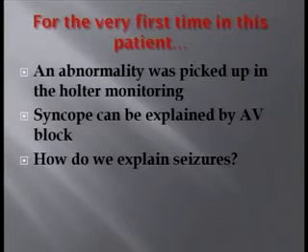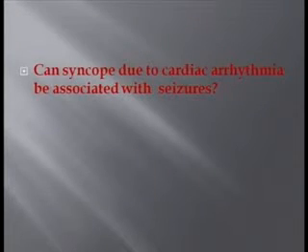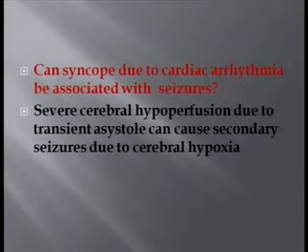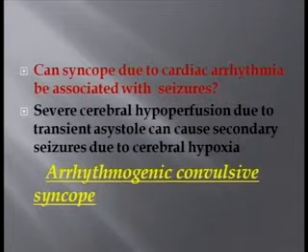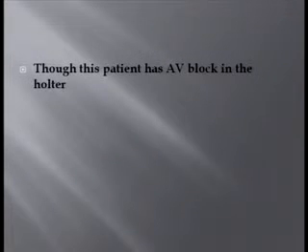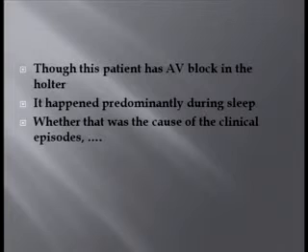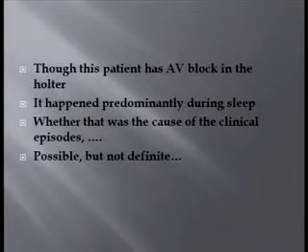This syncope can of course be explained by AV block, but how do we explain seizures? Can syncope due to cardiac arrhythmias be associated with seizures? Of course, yes. Severe cerebral hypoperfusion due to transient ventricular asystole can cause secondary seizures due to cerebral hypoxia, which is very well known. And this is given the term arrhythmogenic convulsive syncope, where arrhythmia is the cause of the seizures. So though this patient has AV block in the Holter, it happened predominantly during sleep, which can be physiological. Whether that was the cause of the clinical episodes, possible, but we are not very definite.